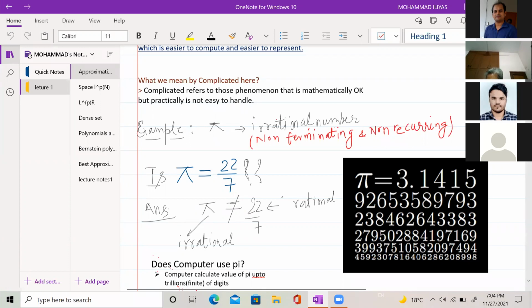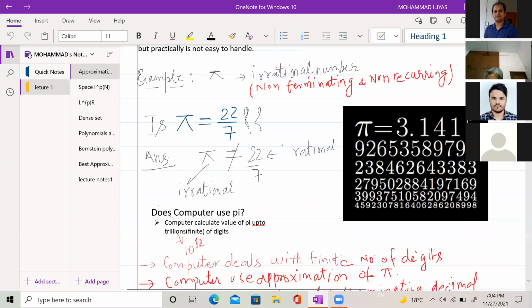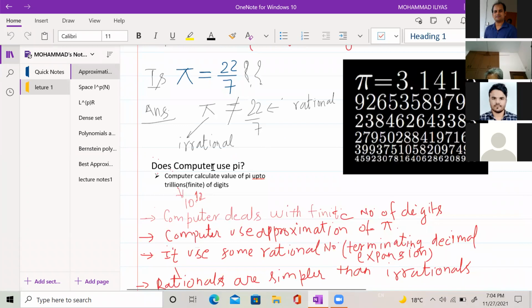So the question is, can a computer use pi? Humans and computers have some limitations also. A computer cannot use the accurate value of pi, but it calculates an approximation. A computer can calculate the value of pi up to some trillion digits, where trillion means 10 to the power 12.